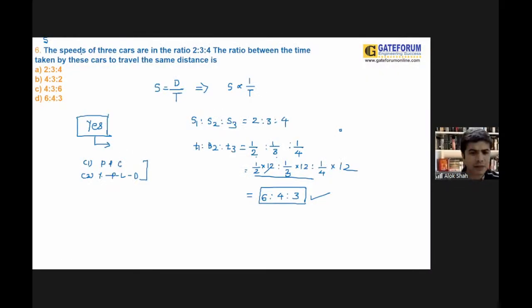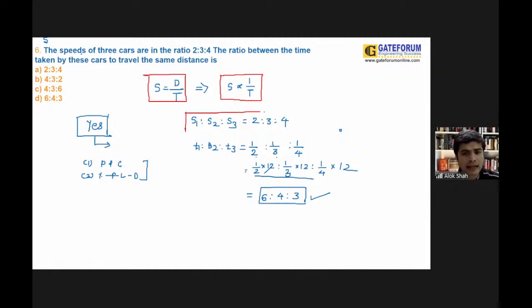Now, one student is facing problem in this particular question when I want to find out the ratio of the speeds. Guys, remember, the formula of speed is distance upon time. You can also use the logic that speed is inversely proportional to time.